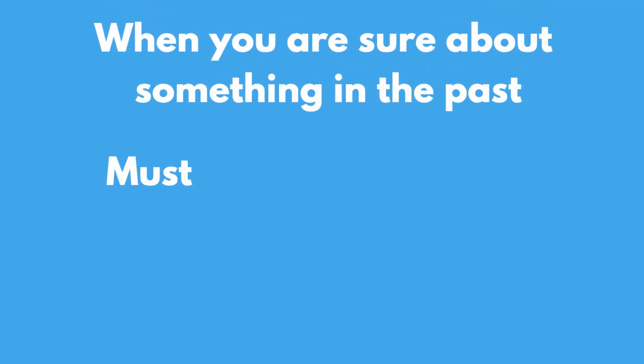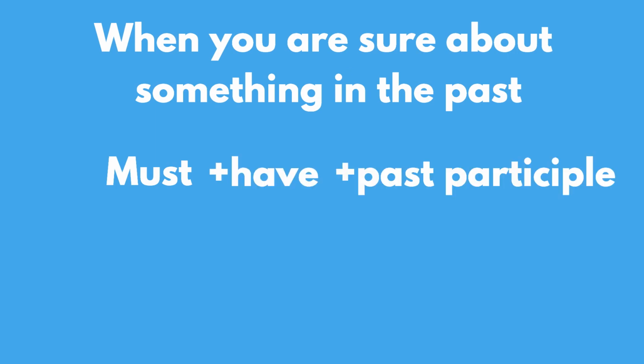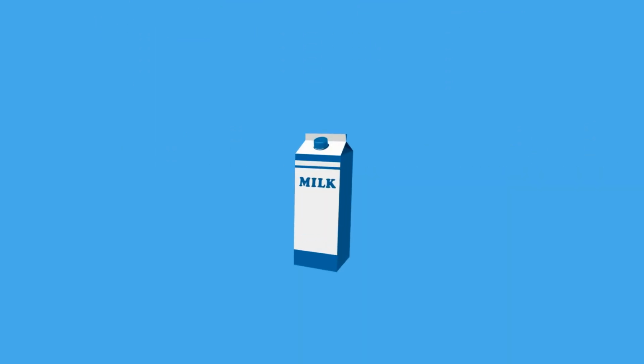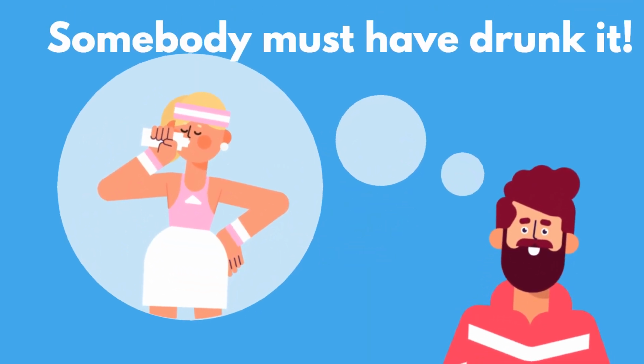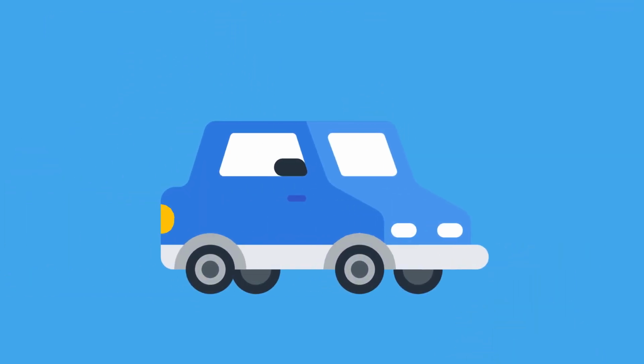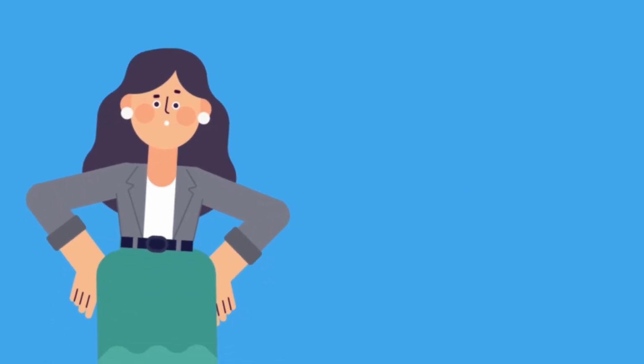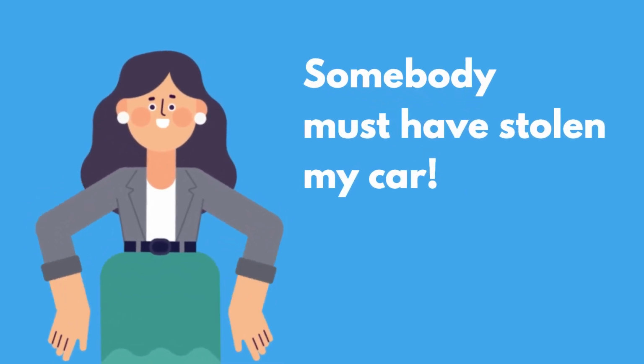When we're talking about the past and we're sure of something, we can use must and the auxiliary verb have and a past participle. For example, if you bought some milk yesterday and now there is none left, you can think that somebody must have drunk it. Or if you parked your car somewhere and when you got back it's gone, you could speculate that somebody must have stolen my car.